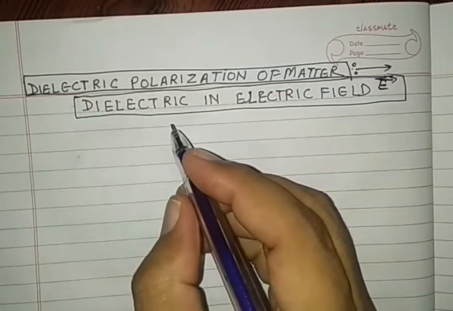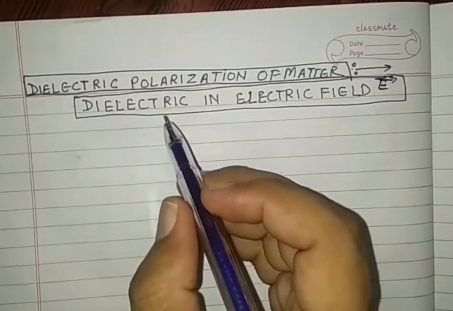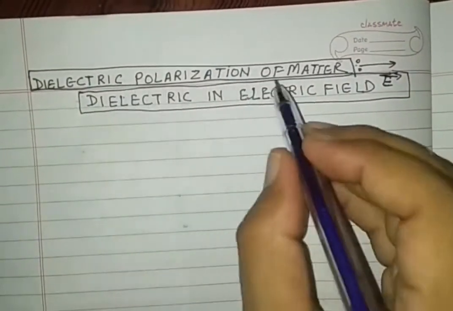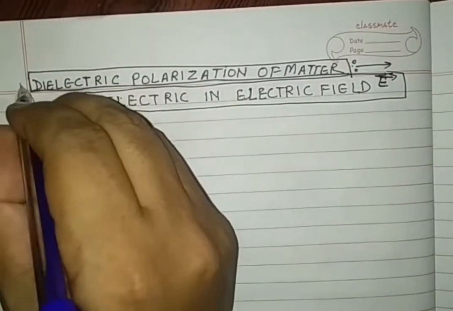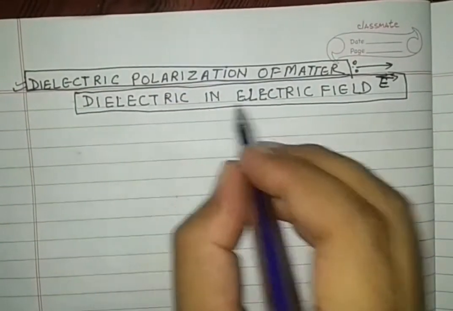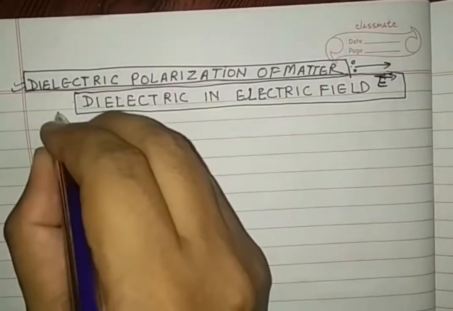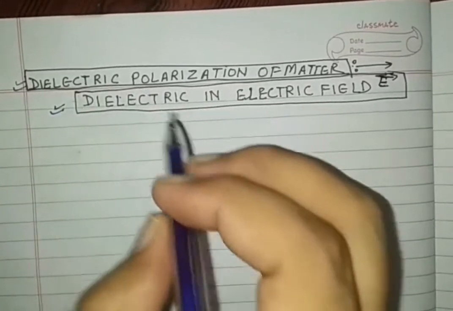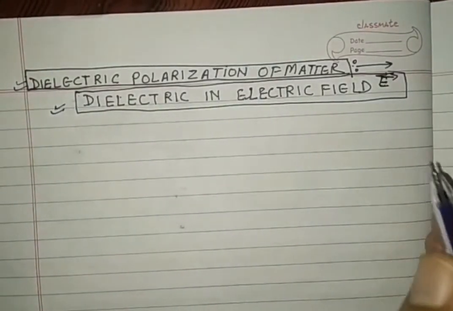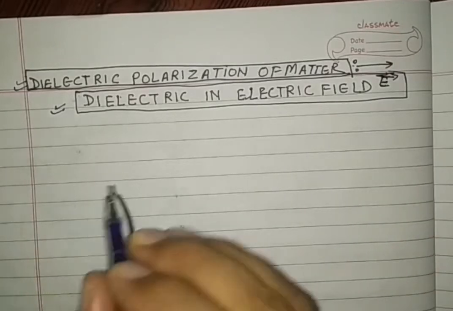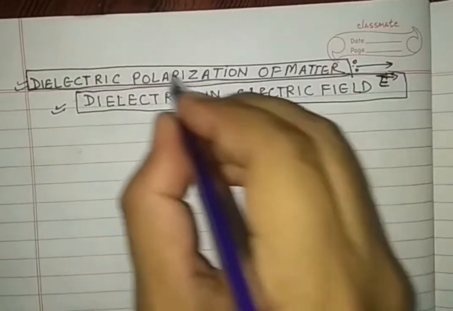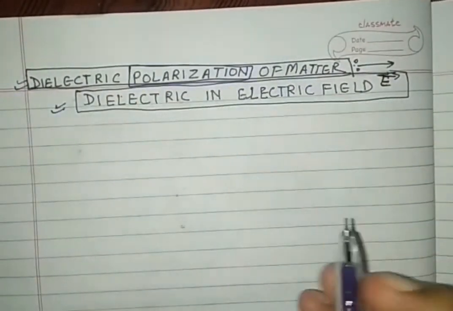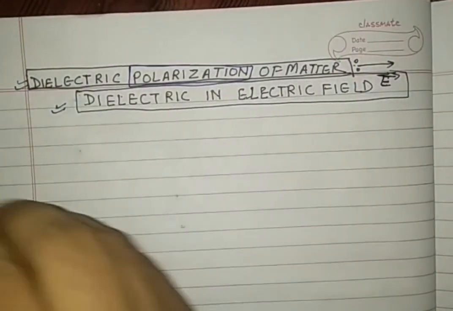Myself, Dr. Shivakant Pathak, is going to take one more topic in front of you, that is dielectric polarization of matter. This topic is also known by the name dielectric in electric field, capital E. To understand this topic, you are advised to see the topic and explanation very carefully and slowly. By this, you can understand the fundamentals of polarization of a dielectric. See the word polarization of dielectric. So, let us see the concept.